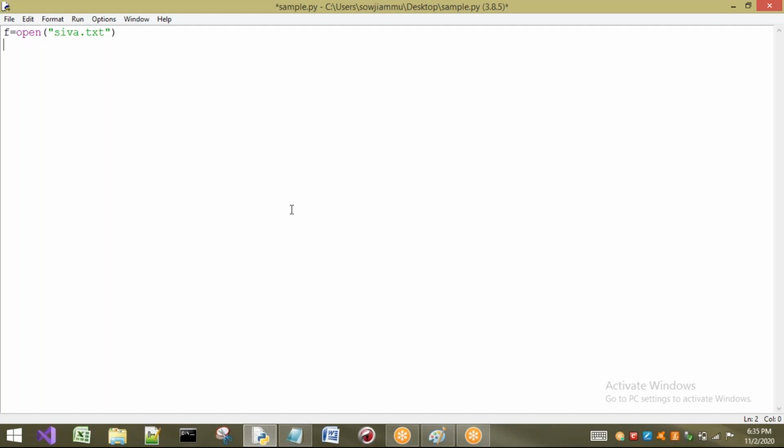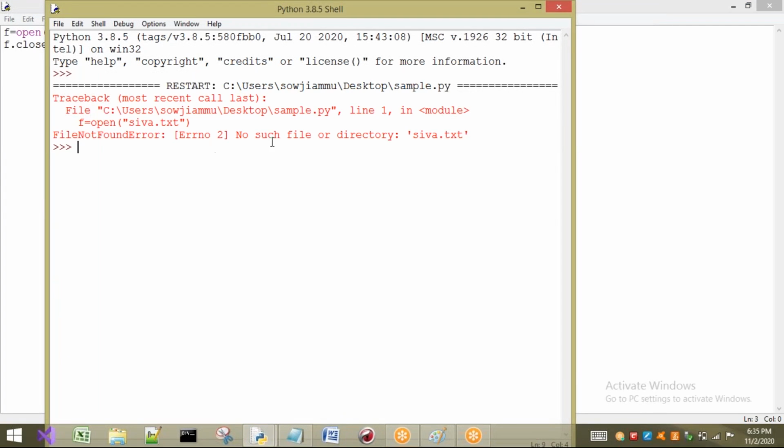Next, after opening the file, I have not performed any operation here, I just want to close it. For example, I am going to write f.close(). Now observe what is going to happen here. I am going to execute this program. Okay, something happened: no such file shiva.txt.